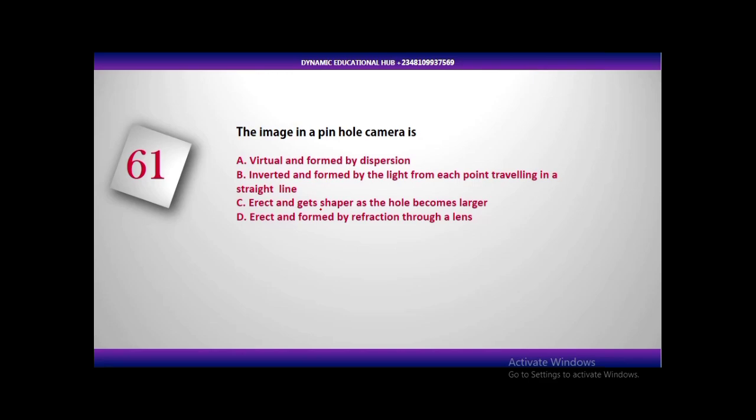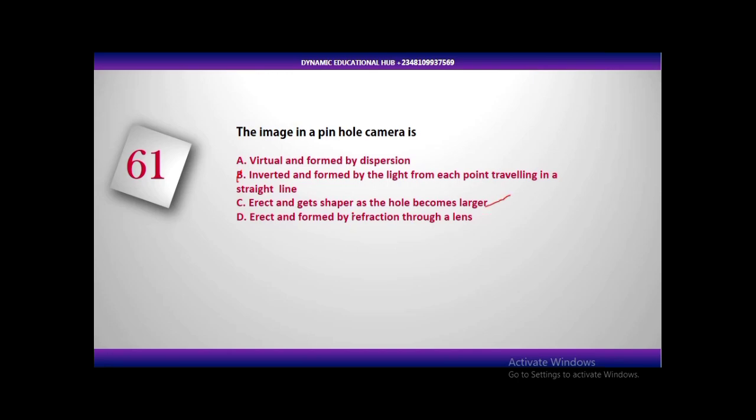The image of a pinhole camera will also be inverted. It is not erect. Erect is only the image in a plane mirror. So the answer is: inverted and formed by light from each point traveling in a straight line. So B is the correct answer.